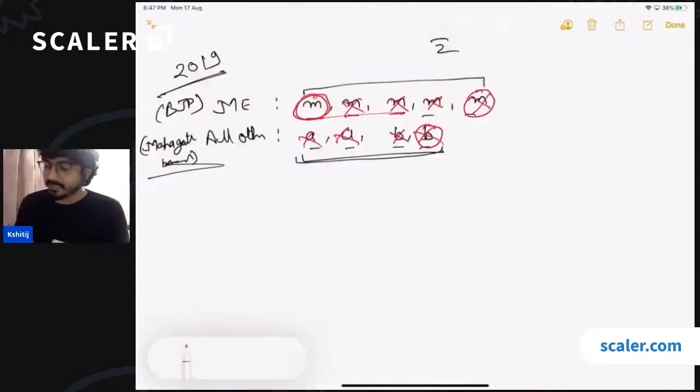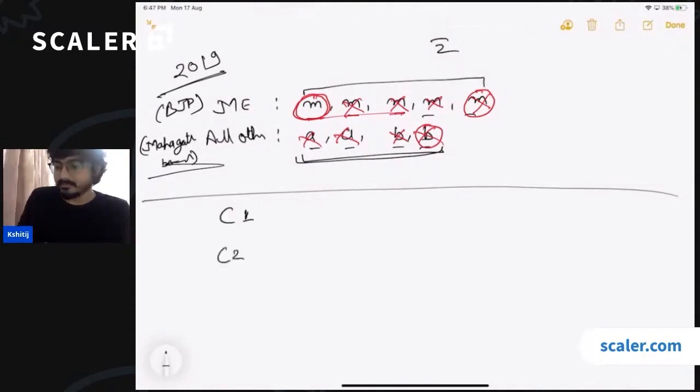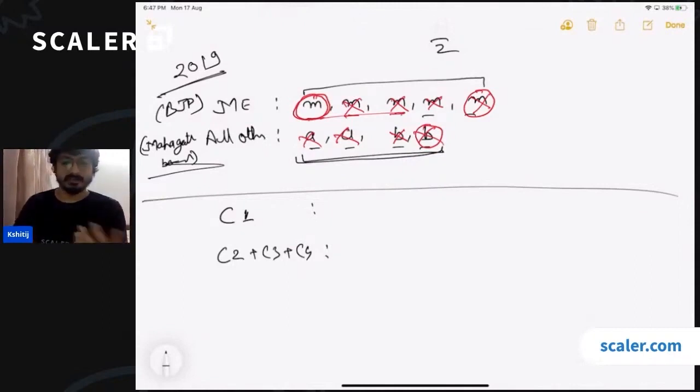Let's try to see it from another analogy as well. Let's say there are 3-4 countries, and 3 countries are fighting against one country combined. So there is a country C1, there are countries C2 plus C3, and let's say C4. Now C1 has got the majority of soldiers, right?